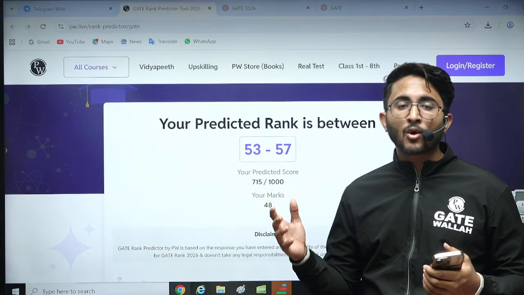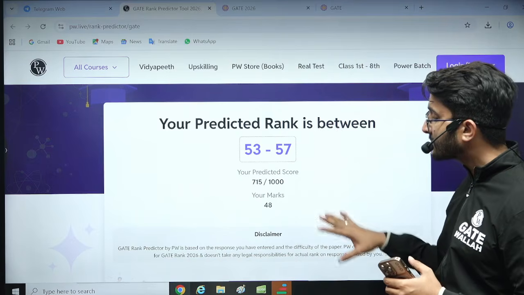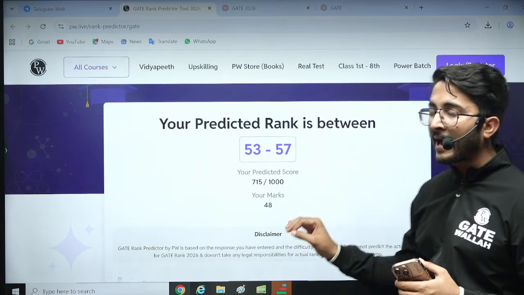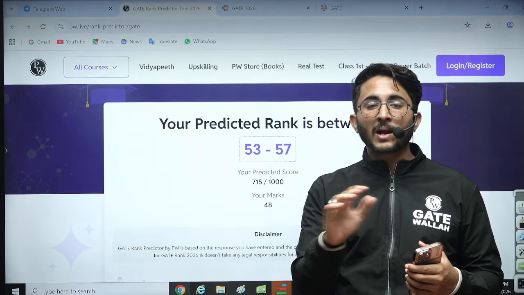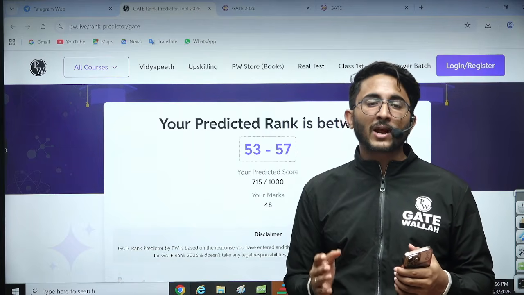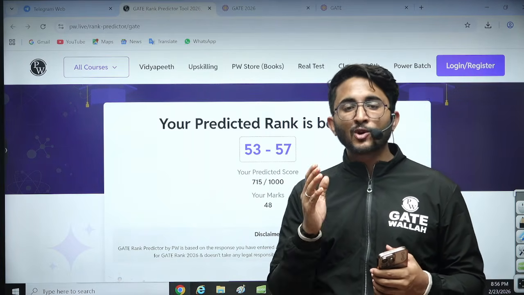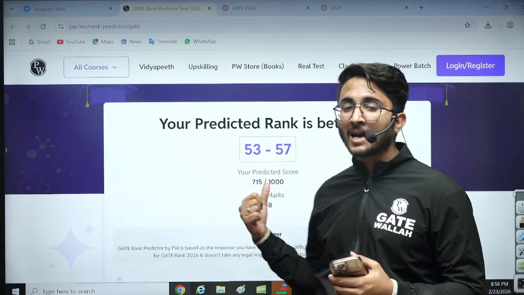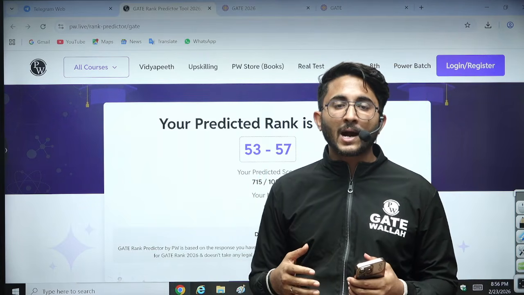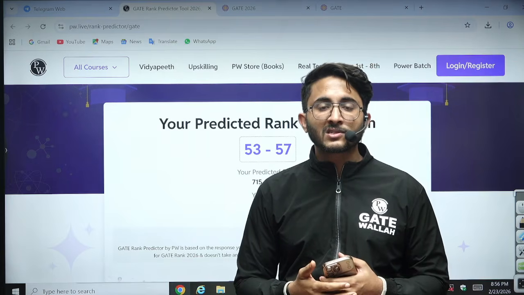There is a lot of background calculation, and the best options are already here. It's simpler to use. Lots of students are doing manual calculation, which is too time taking. You are an engineer, be smart and utilize the PW rank predictor. You will easily be able to predict your rank and scorecard, and accordingly you can apply to different institutions.